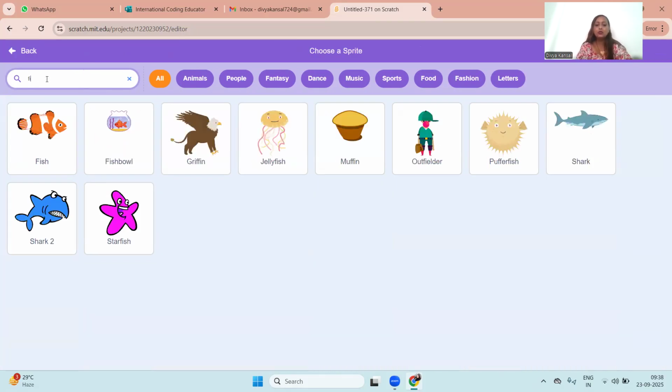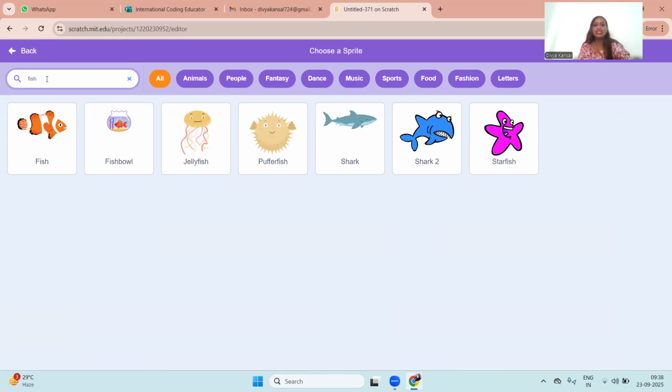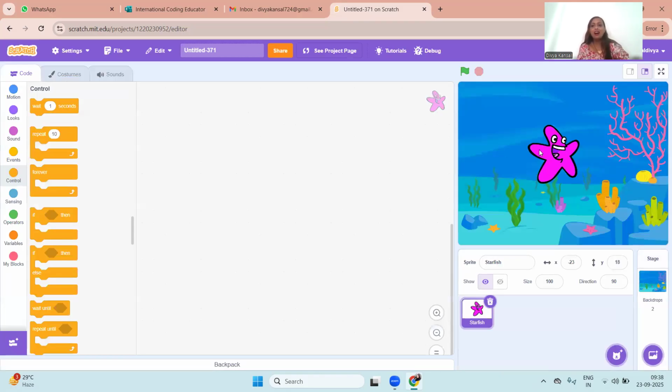So I would like to choose fishes. I want this starfish here. So I'm going to choose this. Wow, do you see it? I'll drag it and put this right here at the left hand side. I want this fish to move around and also change its color.